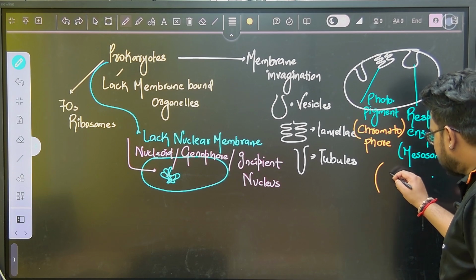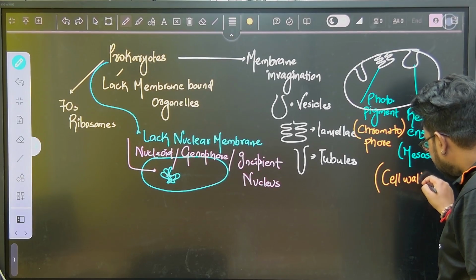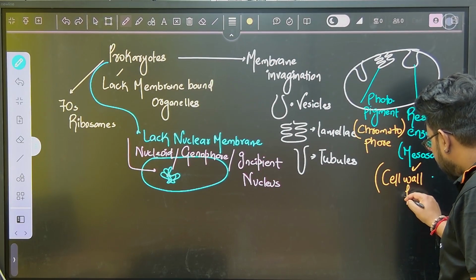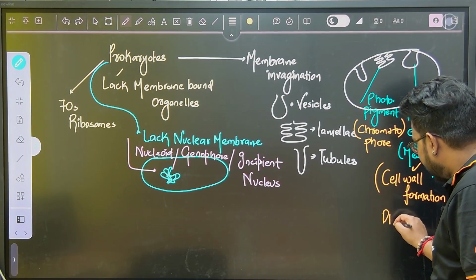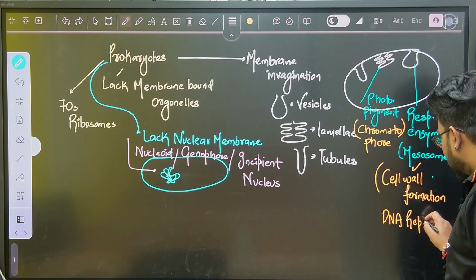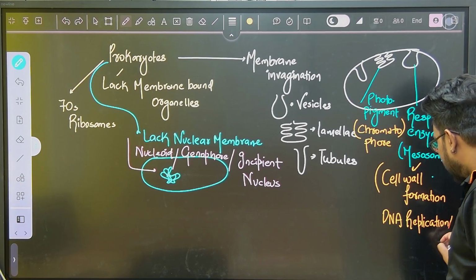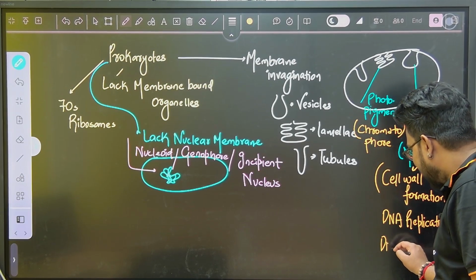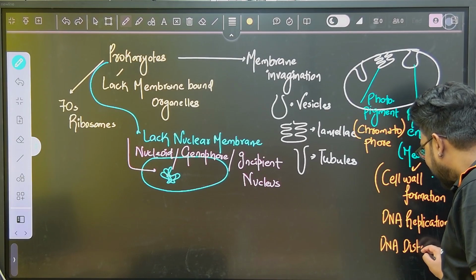But there are certain more functions of mesosomes: they help in cell wall formation, they help in DNA replication, as well as in DNA distribution.